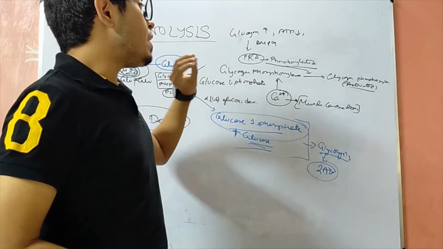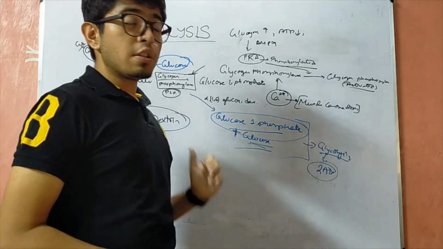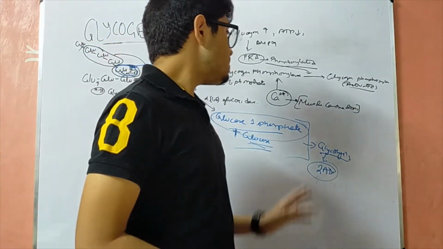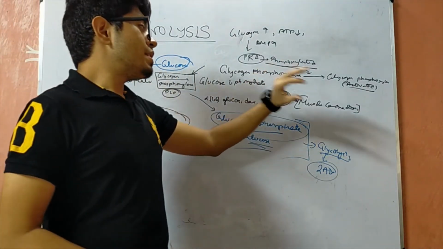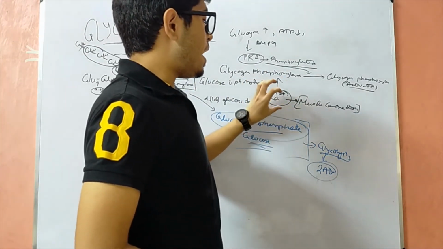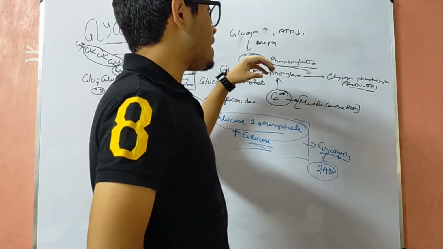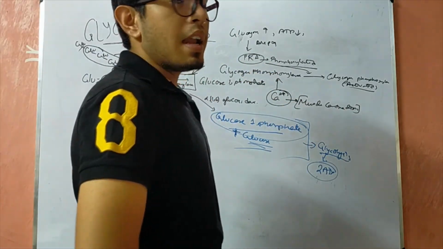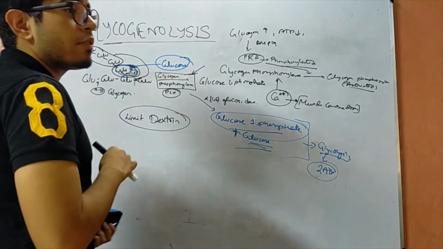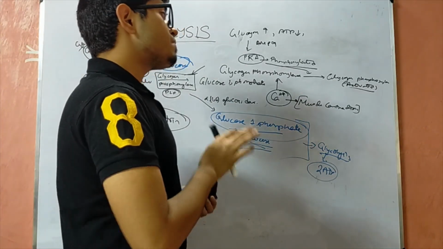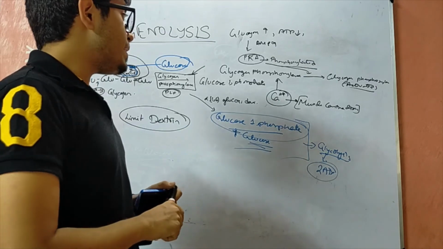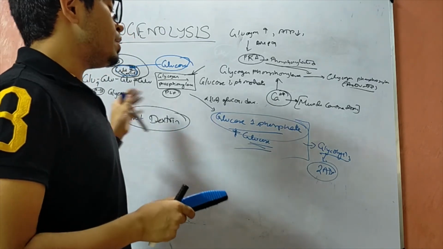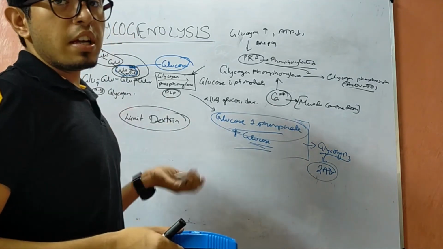Moreover, glycogen phosphorylase also has an active site for calcium, released due to muscle contraction, and this calcium ion acts upon the glycogen phosphorylase and activates the pathway of glycogen degradation. So this is how we come to know that muscle contraction is dependent on glycogen degradation.